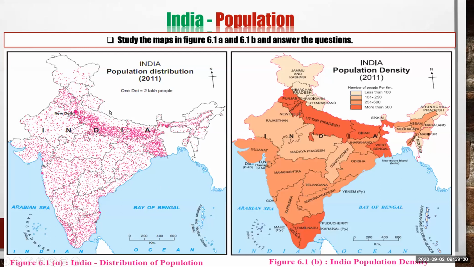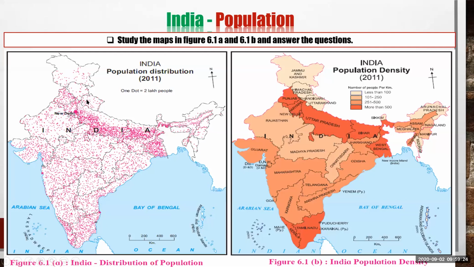Means in this map one dot represents 2 lakh people. So we'll observe this map first, and we can conclude that the distribution of population in India